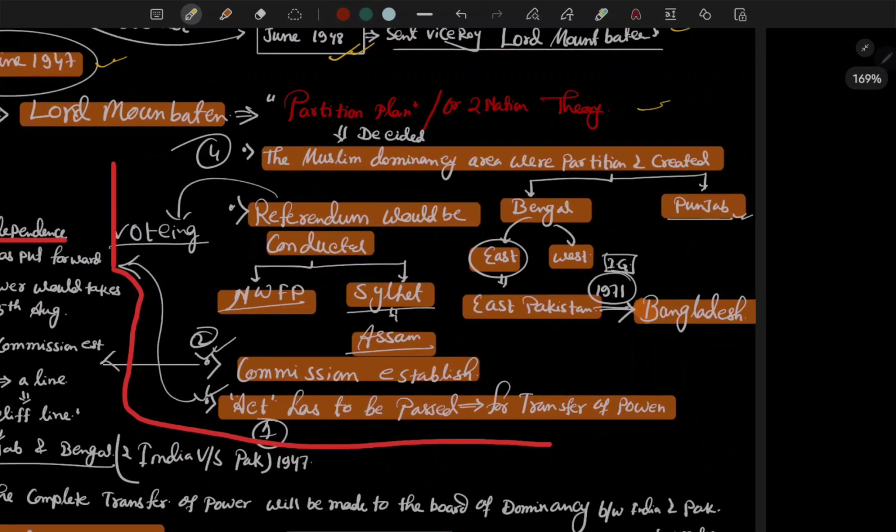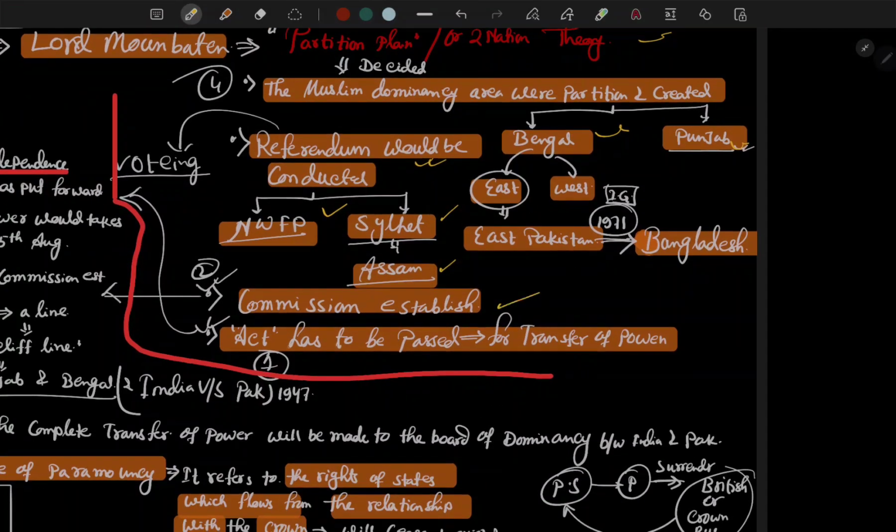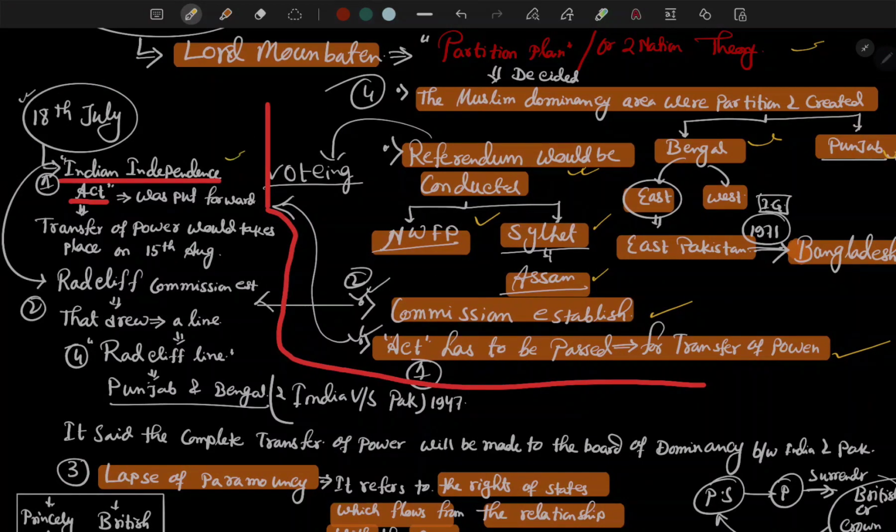The two-nation theory or partition plan was decided on Muslim-majority areas, with partition of Bengal and Punjab. Then a referendum would be conducted in the Northwest Frontier Province and the Sylhet area. Commissions would be established, and then an act had to be passed for the transfer of power.